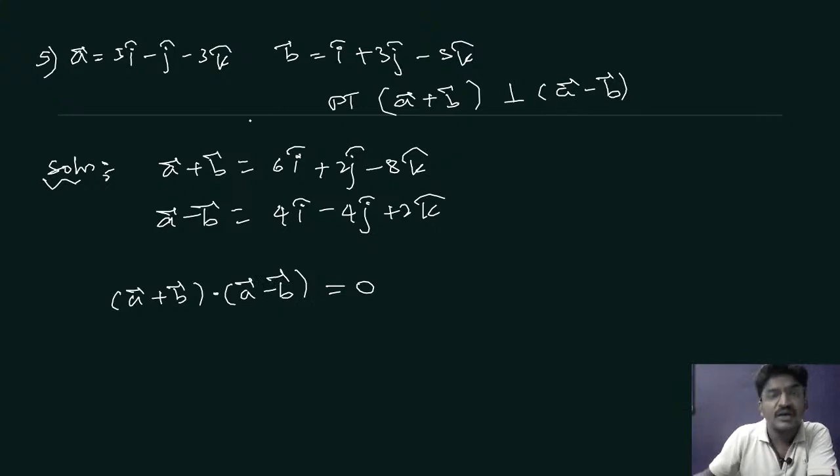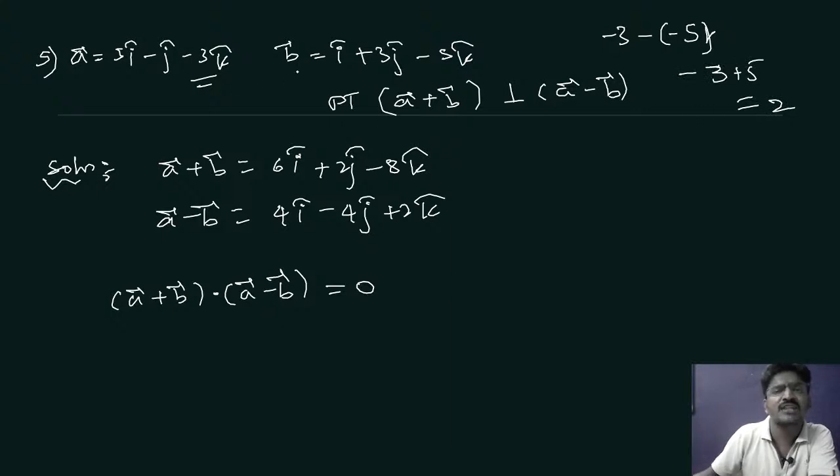Clear? See here, minus 3 minus of minus 5. It will be how much? Minus 3 plus 5, so this is 2. If you add this 2, this will be minus 8.